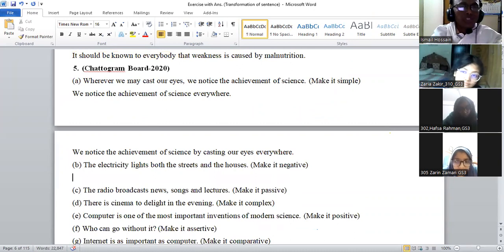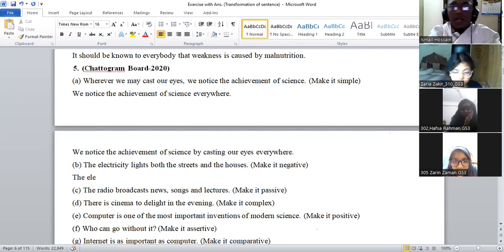Okay, the electricity lights both the streets and the houses. না, both থাকলে হবে, not only but also. The electricity not only lights the street but also the houses.